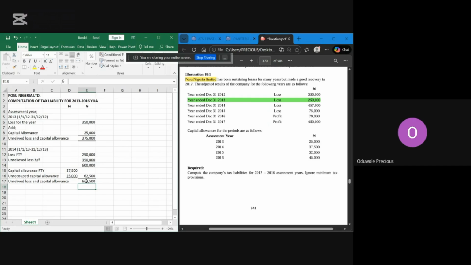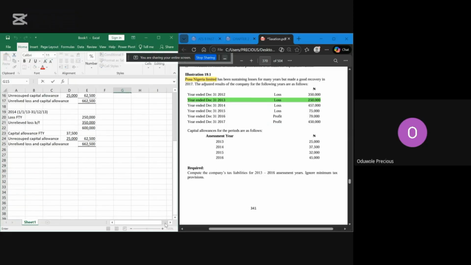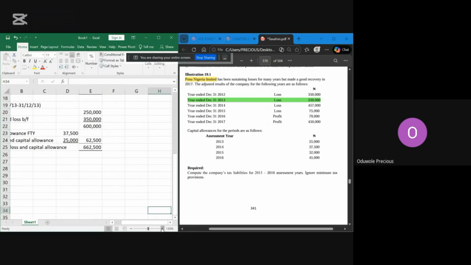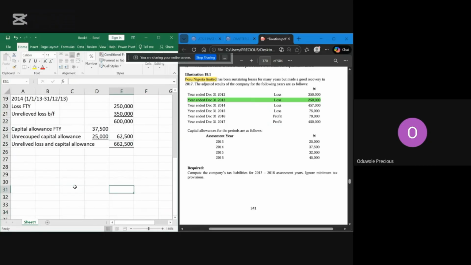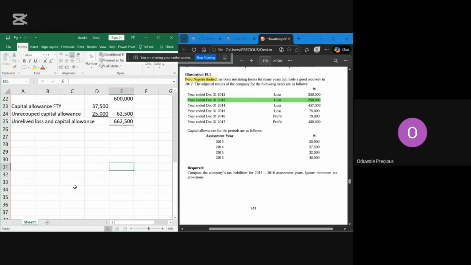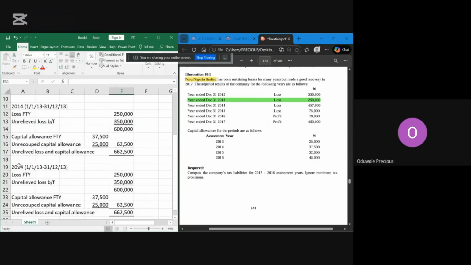Next one is 2015. So instead of us stressing ourselves, let me just copy all of this. I'll bring it back here. I'll just change one or two. So let me zoom this. So for 2015 now, I'm going to change these ones.